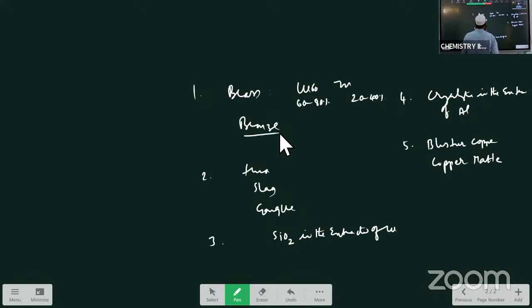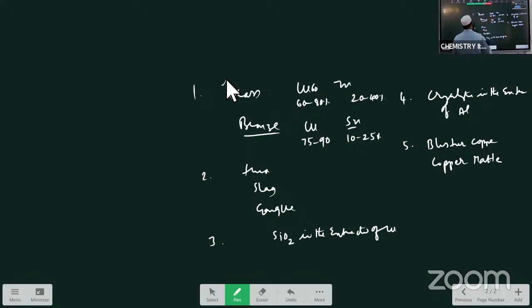And then bronze is also a copper alloy. Copper and tin (Sn) are present. Okay, so how much percentage? 75 to 90% copper and 10 to 25% tin is present. So this is a copper and tin mixture. This mixture is called what? Bronze. It is also an alloy.